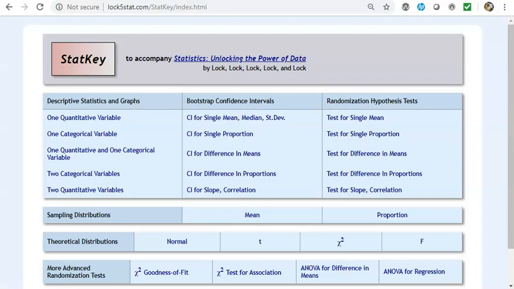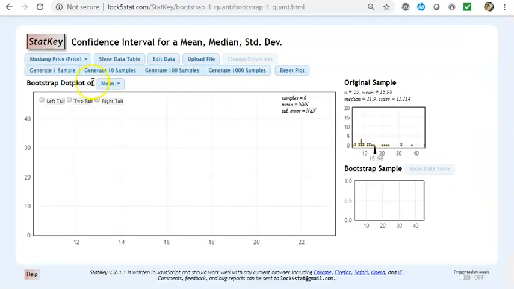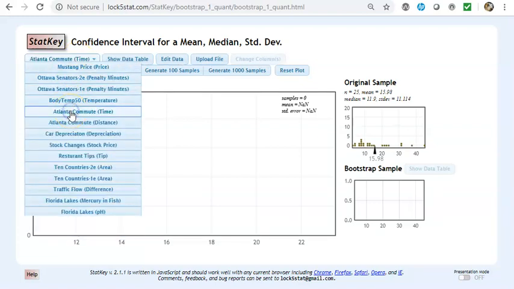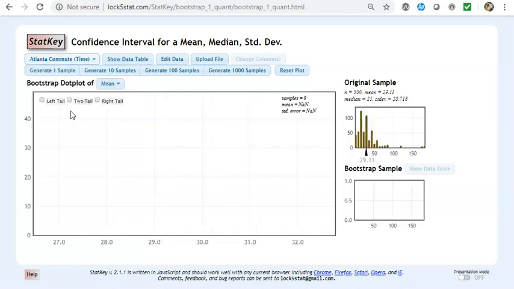So looking at the StatKey, choose confidence interval for single mean, median, and standard deviation. One of the data sets included with this is the Atlanta commute time, so I'll choose that. And you see over here in the upper right, this is the original sample that we looked at earlier. You see it's right skewed. The high was right around 180 minutes.